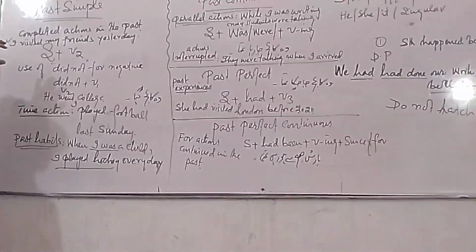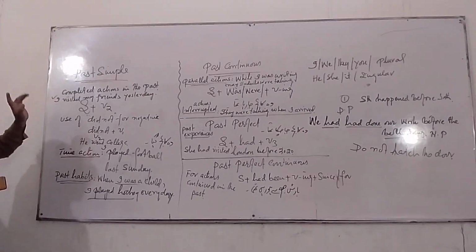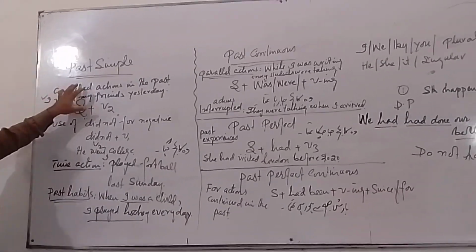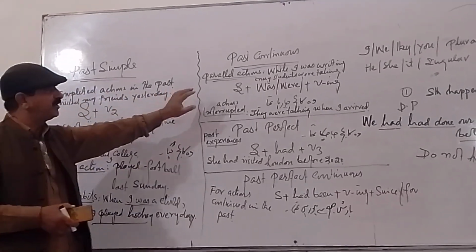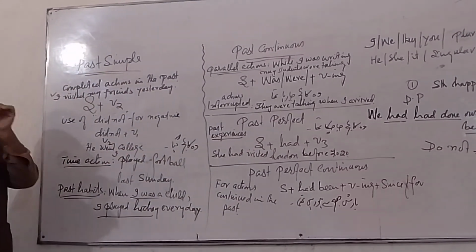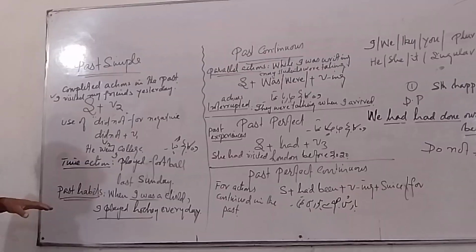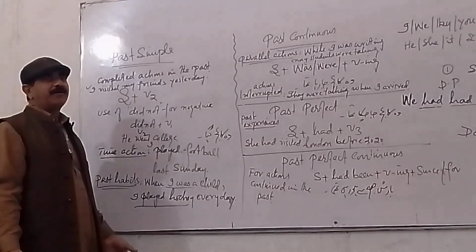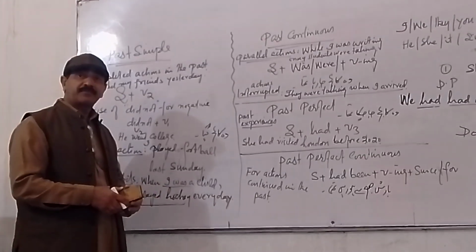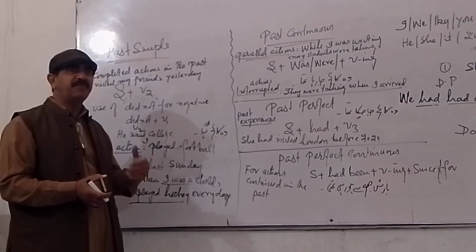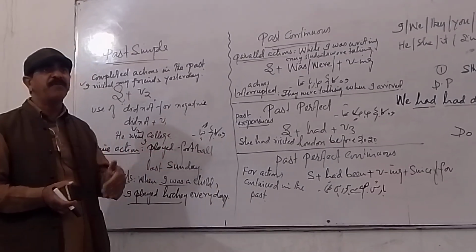Okay? Now you are supposed to write five sentences each. Change them into simple, then negative, then interrogative. So 15 sentences for this, 15 for this, 15 for this, 15 for this. It becomes 60 sentences only. Okay? That's what it is. Make an assignment for practice, due on Monday. Start making it right now.